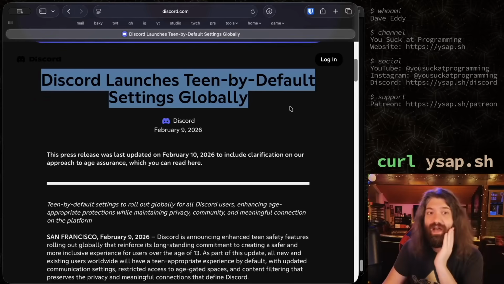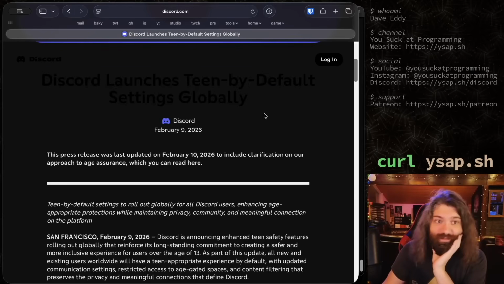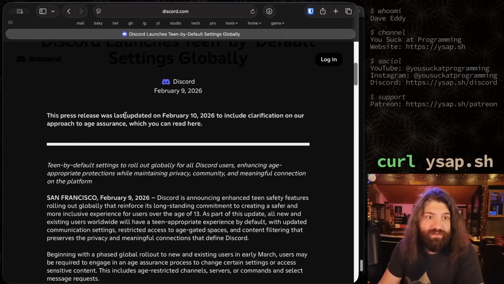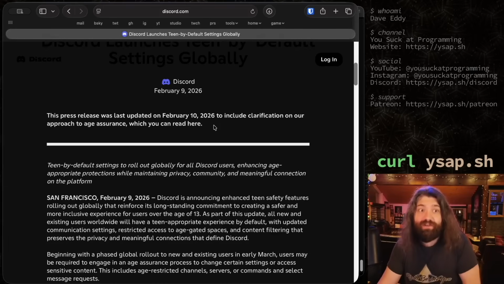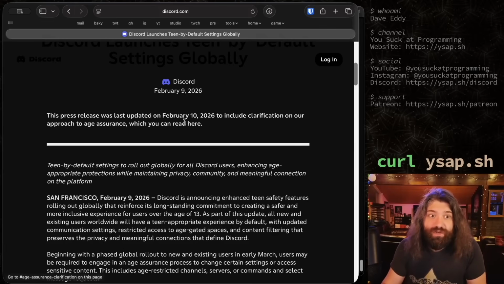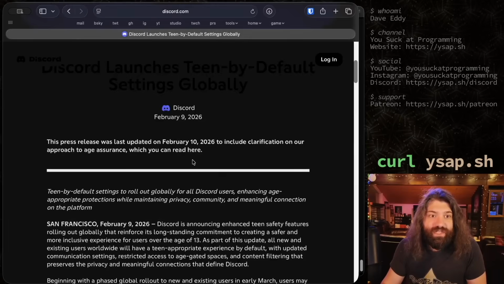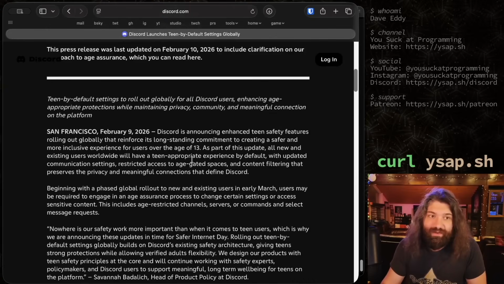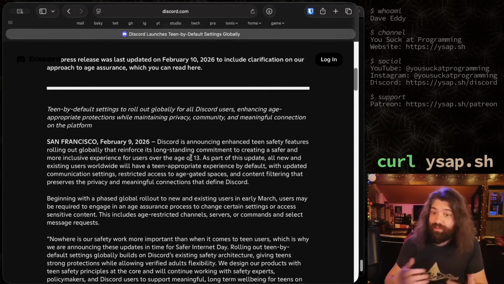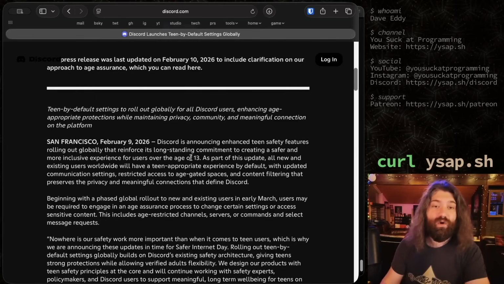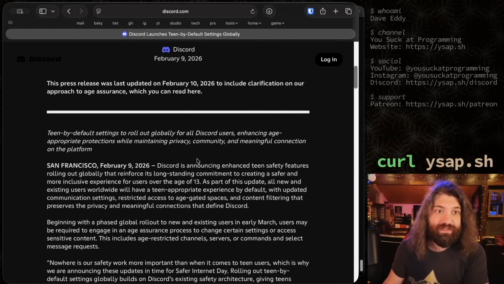Discord launches teen-by-default settings globally. Okay, so first things first, this press release was last updated on February 10th to include clarification on our approach to age assurance, which you can read here. And this is actually a link down to it. If you click it, it brings you to the bottom of the page. So here's the thing. Discord definitely got a lot of pushback on this, so I can see why they're going to clarify it. I don't know if they walked anything back, but we're going to read through it from top to bottom and see what's going on here.